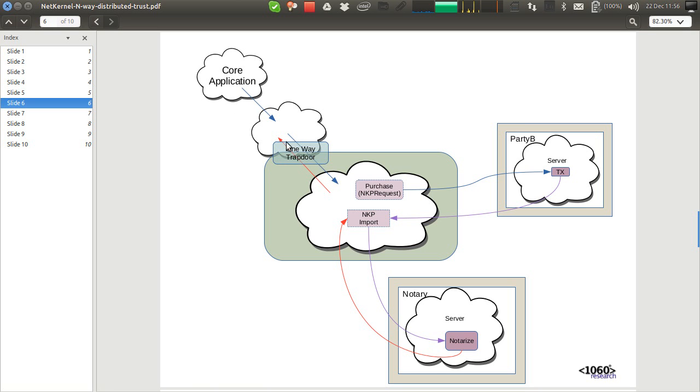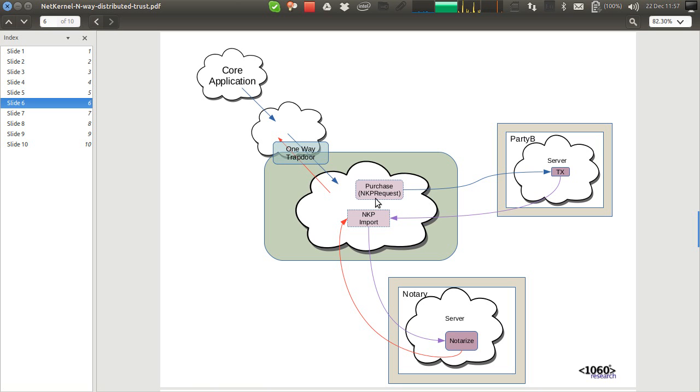So what we've done is we've put in place an engineering component that's available in NetKernel called the one-way trapdoor endpoint, and this, as its name suggests, basically allows requests through but completely eliminates these address spaces from being requested. It's impossible to call back out. All you can do is return a response to the request that comes through the trapdoor. So there's no exposed surface area of the core application at all to anybody in the outside world.